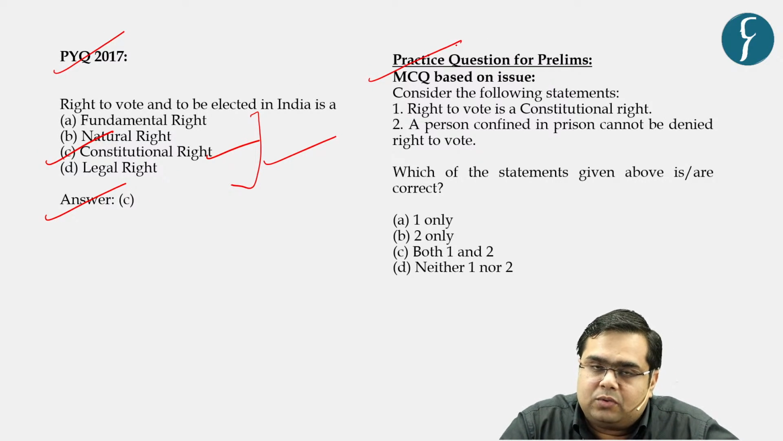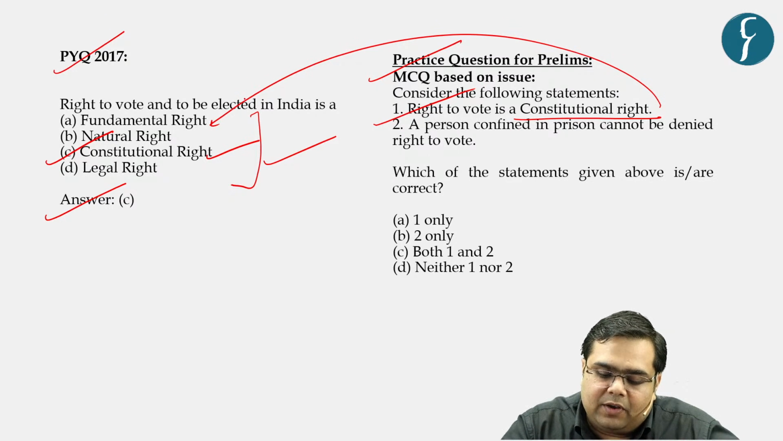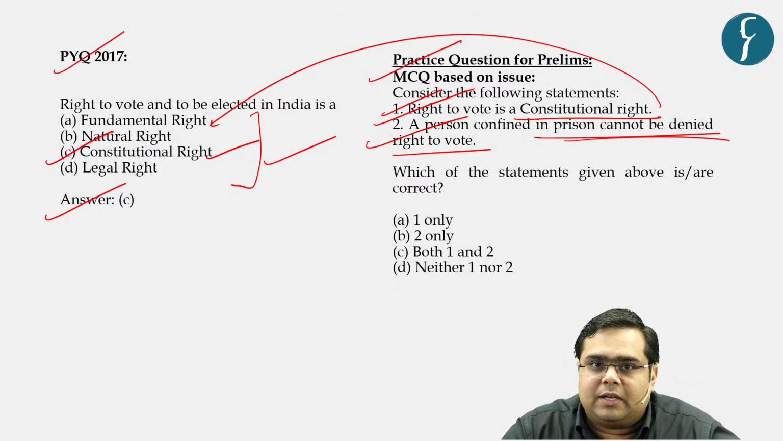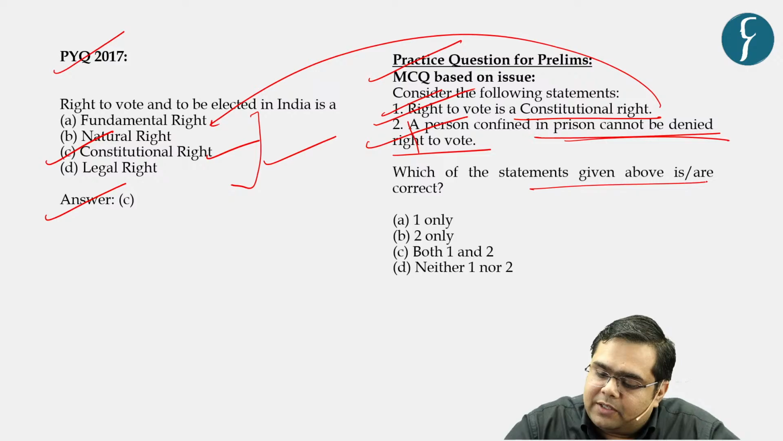Based on this, let us try to solve a practice question based on our understanding. First, consider the following statements. The right to vote is a constitutional right. Even if we go by the previous year's solutions, the first statement is correct. Let us assume it to be correct. Second, a person confined in prison cannot be denied the right to vote. Do you think this is logical? Because there is an ongoing Lok Sabha election, every prisoner in Tihar, every prisoner in Yerwada goes and claims, give me the right to vote because I have the fundamental or statutory right to vote, please grant me access to go and vote in my constituency. No. So which of the statements given above are correct?